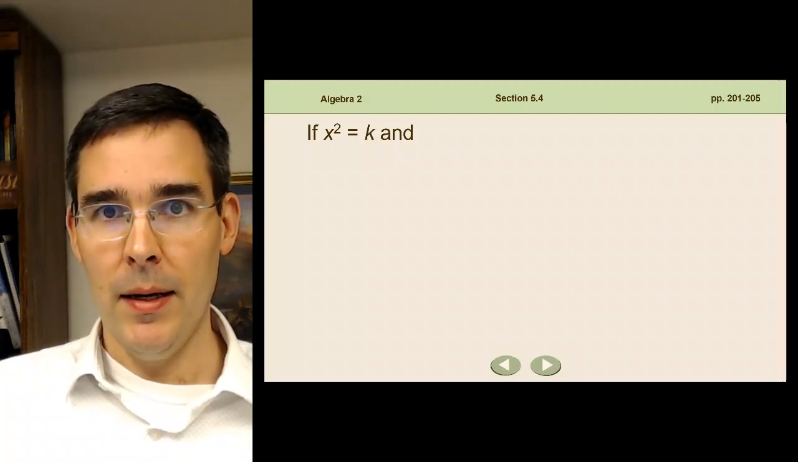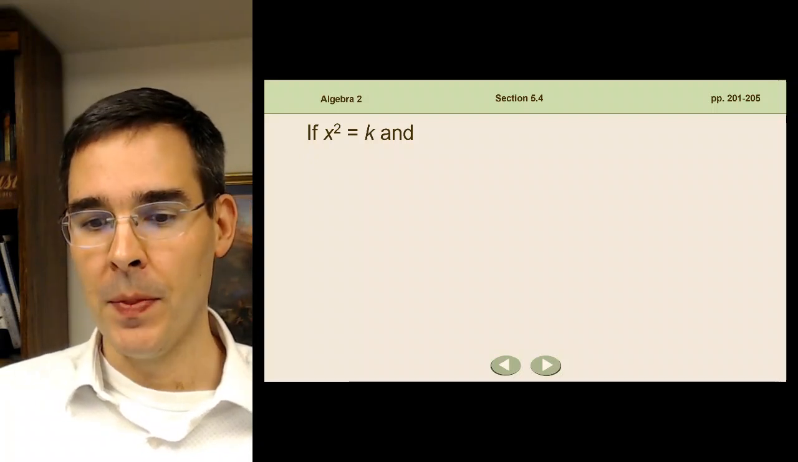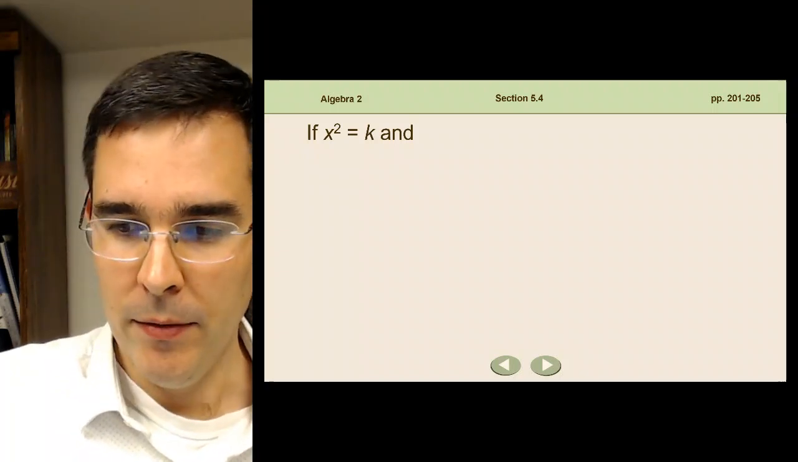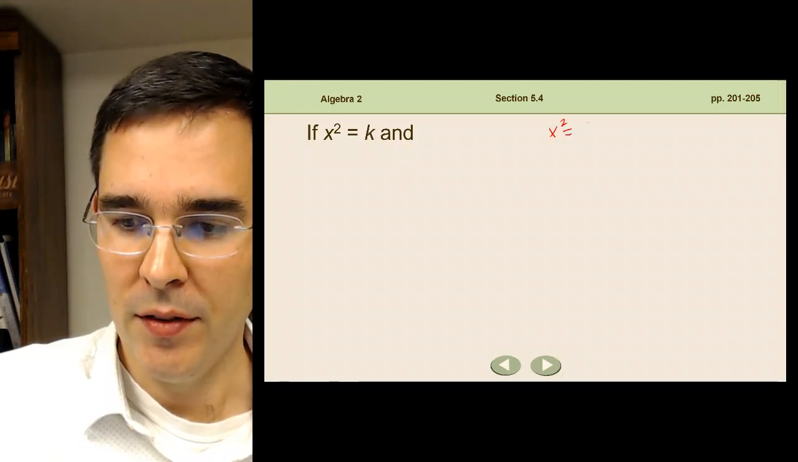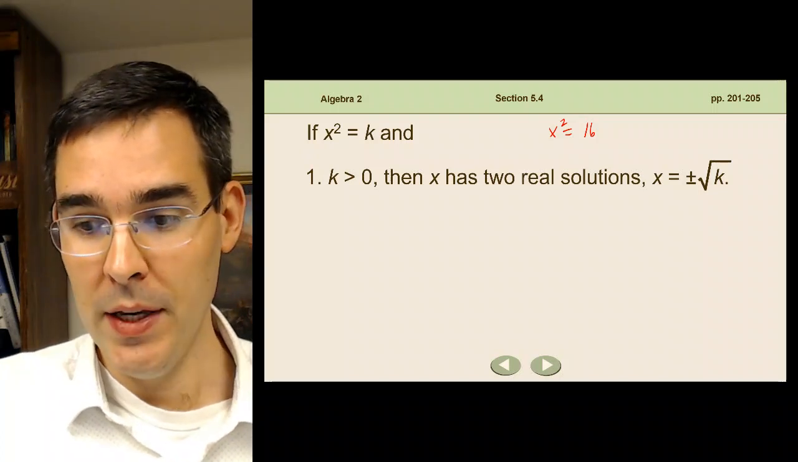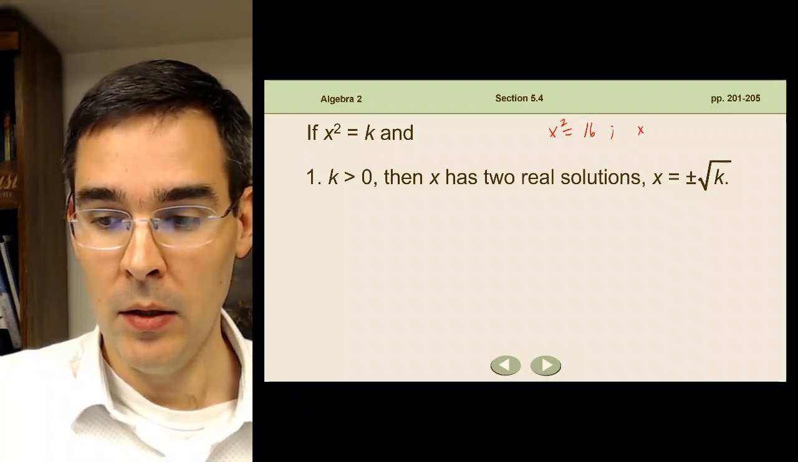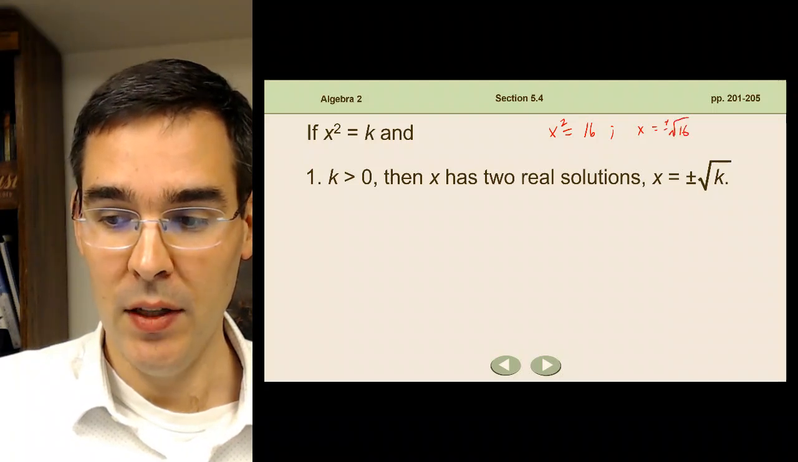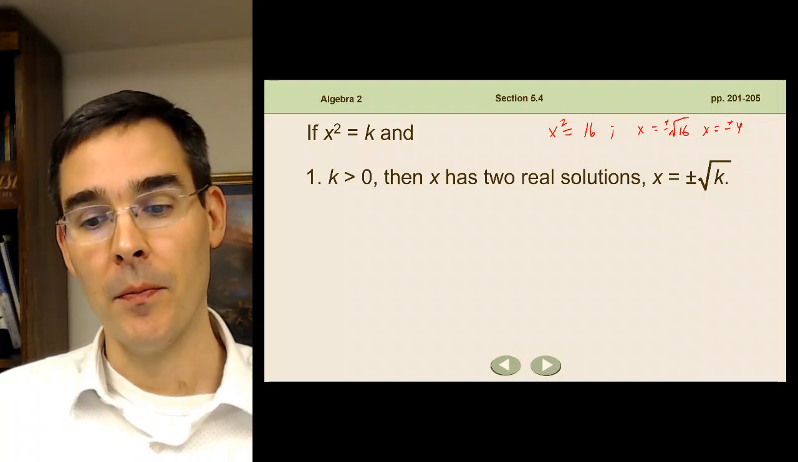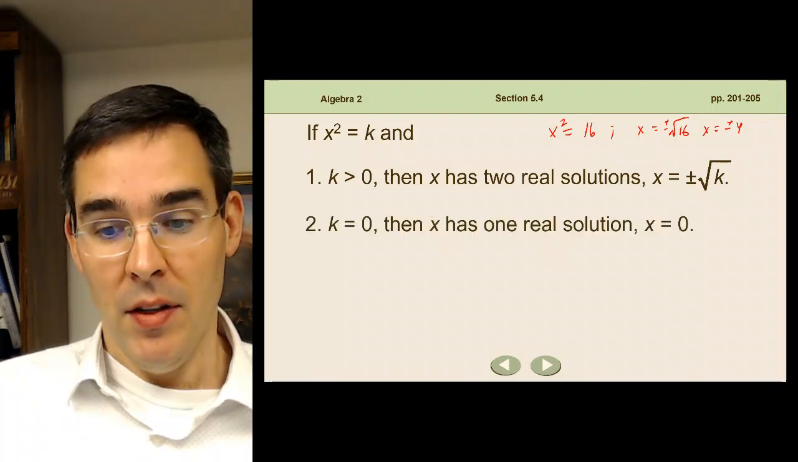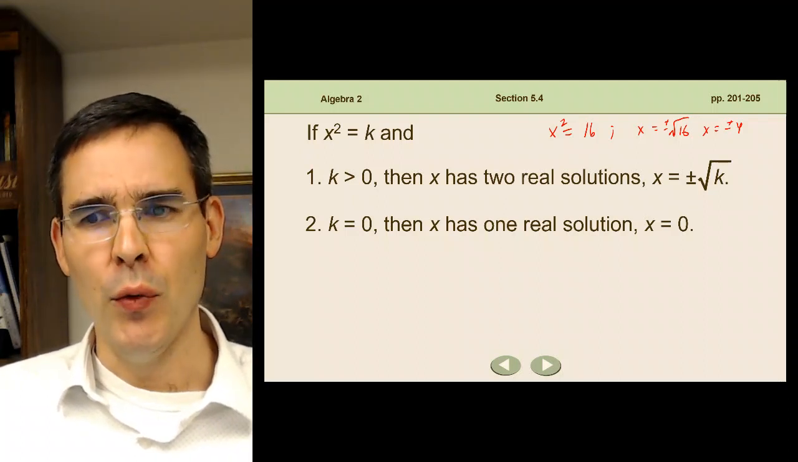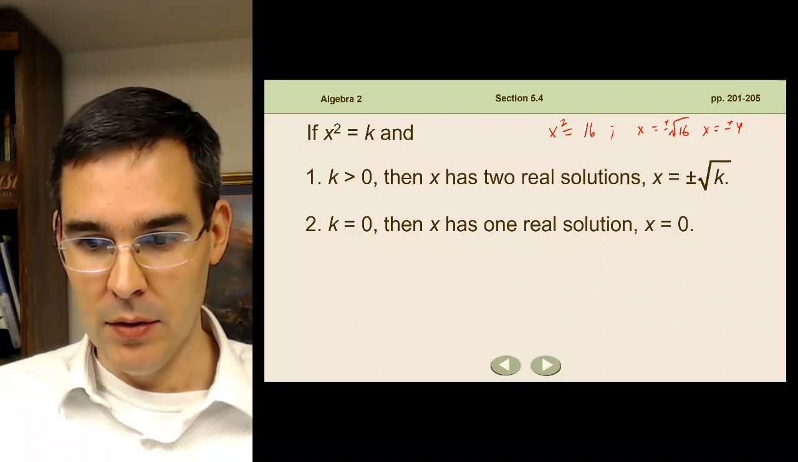Let's look at some of the mathematical rules for how we handle this. If x squared equals k, so we'll have x squared equals 16, for example, and k is greater than 0, then x would be equal to plus or minus root 16. x is equal to plus or minus 4 if k is greater than 0. However, if k is equal to 0, then there's only one real solution because you don't have a square root of 0. 0 times 0 is just 0.